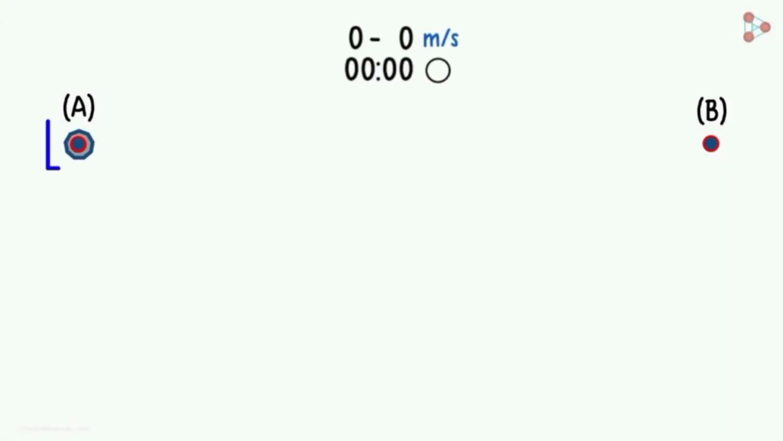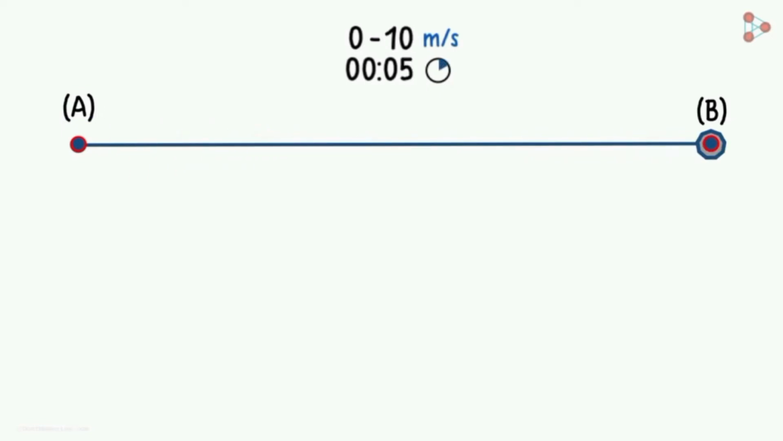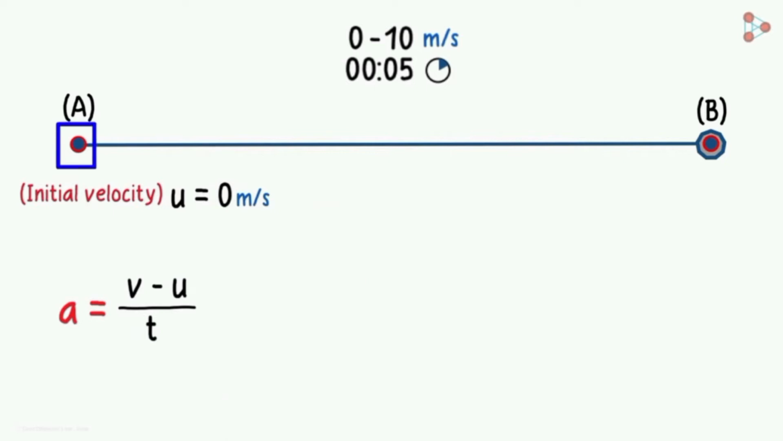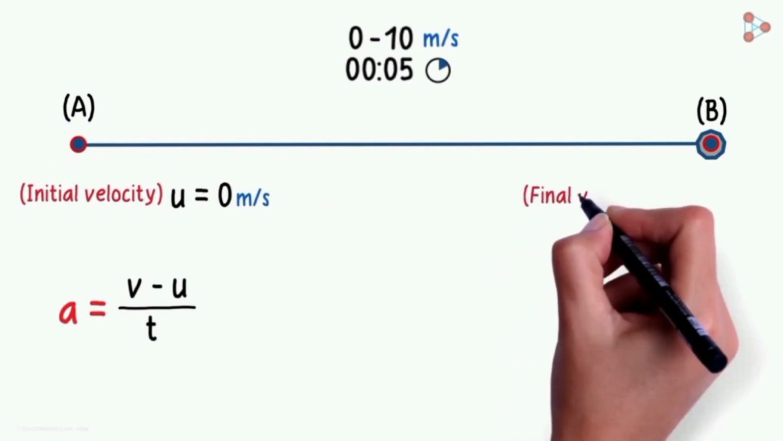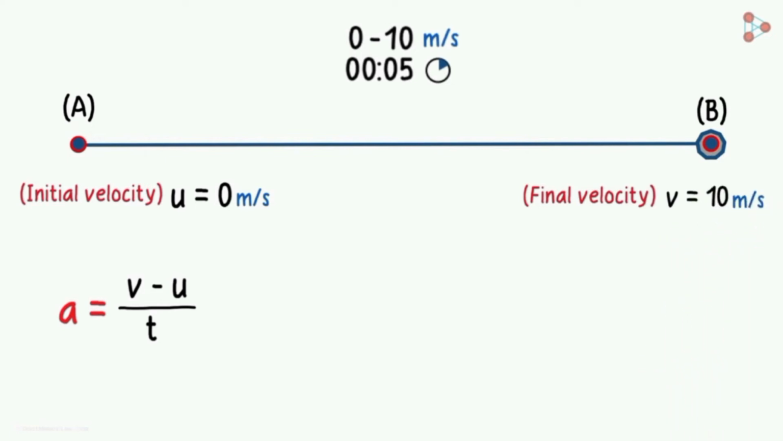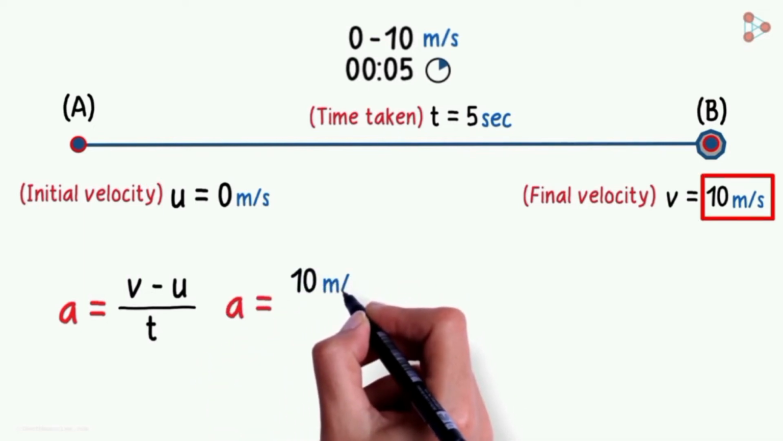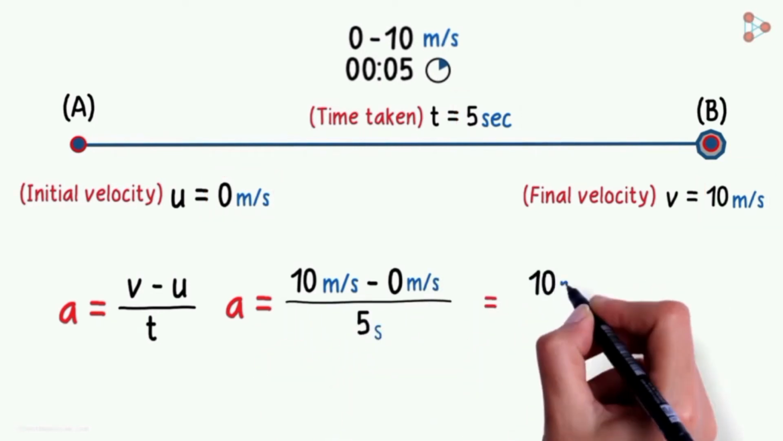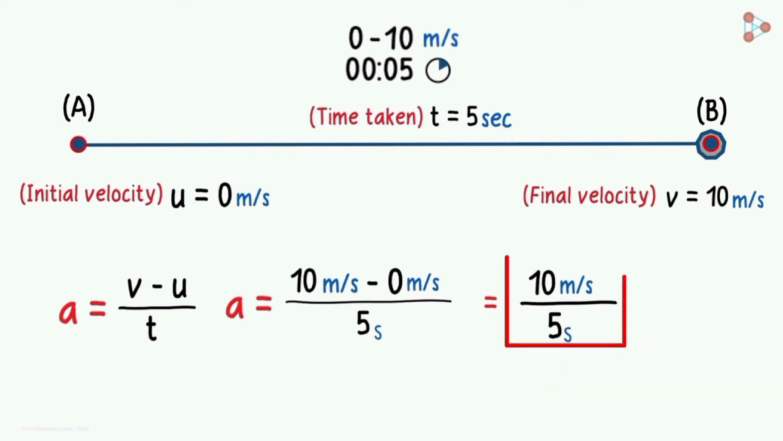Say this object is at rest initially at point A, then travels to the right and attains the velocity of 10 meters per second in 5 seconds. Then what is the acceleration at point B? We can use the formula to get the answer. The initial velocity u is 0 meters per second as the object is stationary. The final velocity v is 10 meters per second, and the time taken is 5 seconds. Hence, the acceleration equals 10 meter per second minus 0 meter per second over 5 seconds. Then we get 10 meter per second over 5 seconds. The answer is 2 meter per second squared.